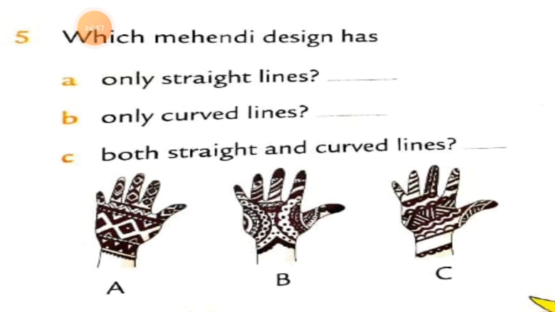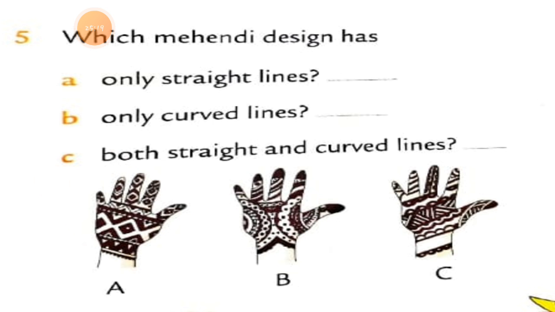Lines are what we have to choose. Mehndi is not the main thing for us. The main topic is straight lines or curved lines. You have to find out which one is a straight-line mehndi, which is a curved-line mehndi, and which has both lines in the mehndi design. You have to think about it.